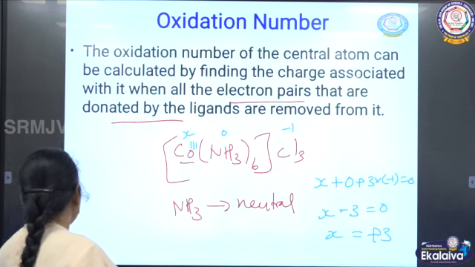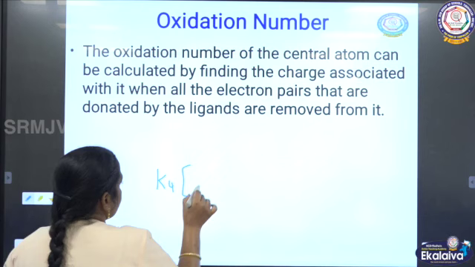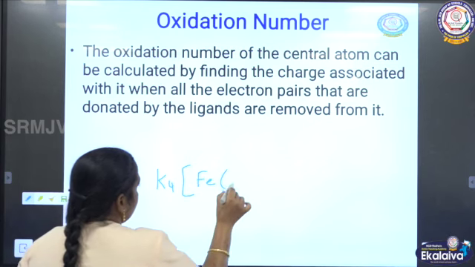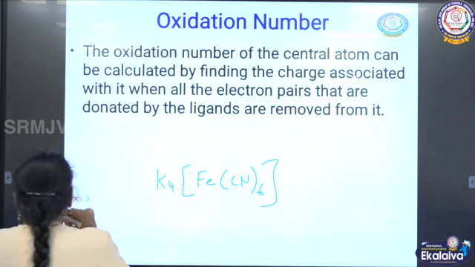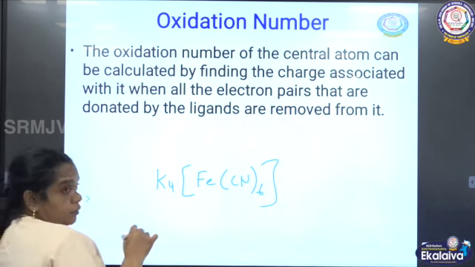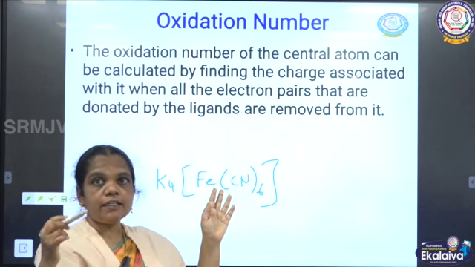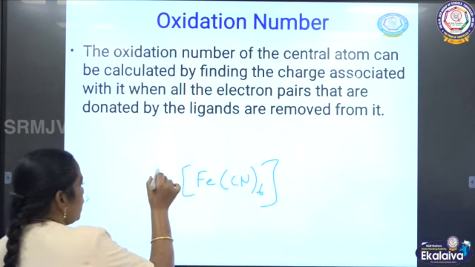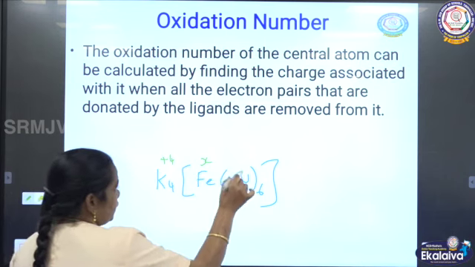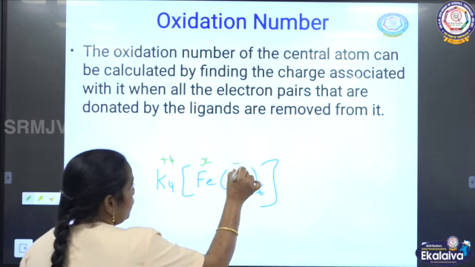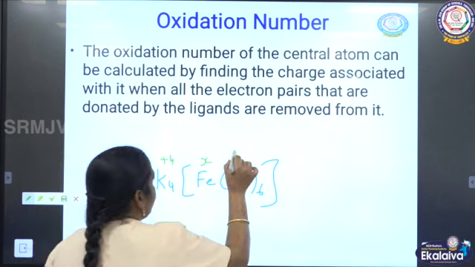Now one more we will see, K4[Fe(CN)6]. The oxidation state can be calculated based on the cation and ligands as well as the anion. So the charge is plus, so +4, and you want to calculate X. Cyanide is -1, and the total number of cyanides is 6, so -6.